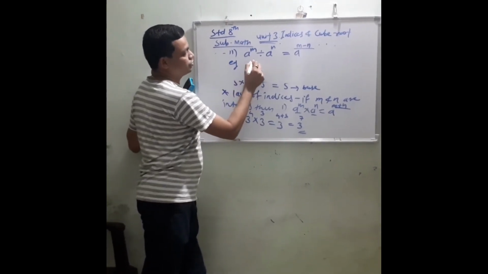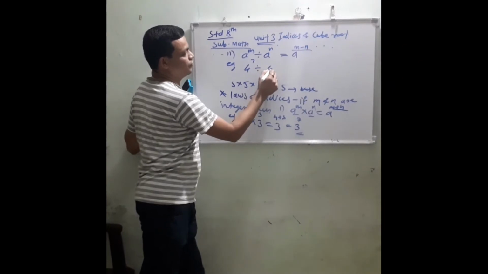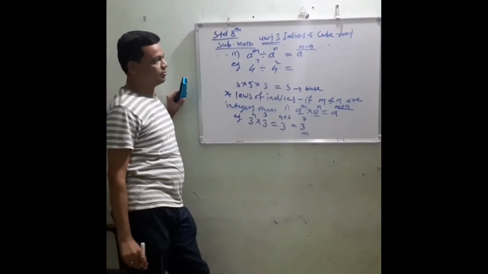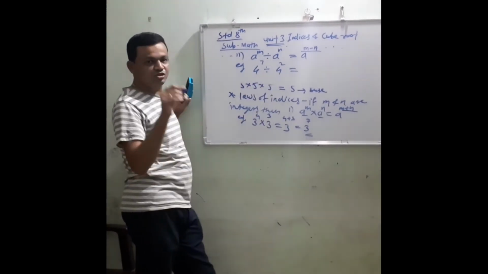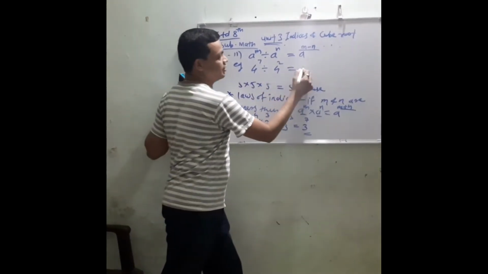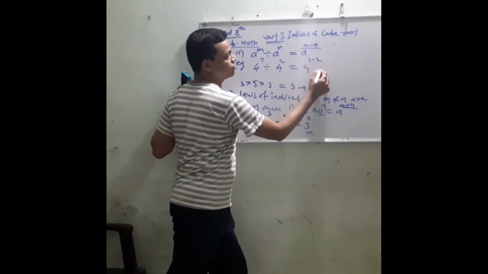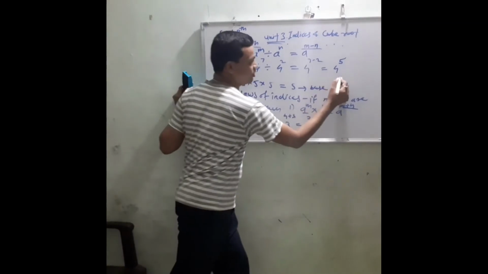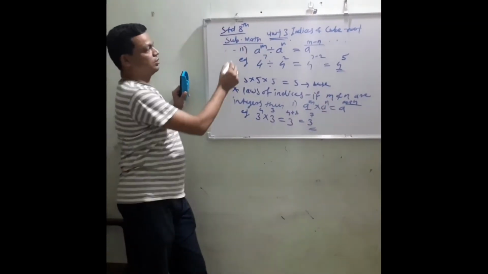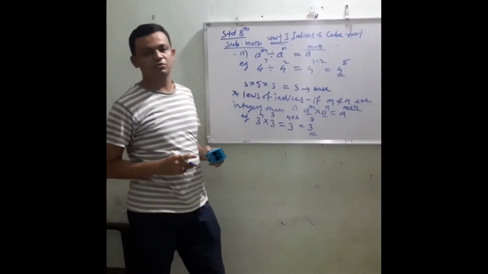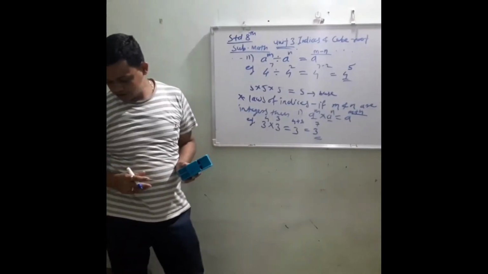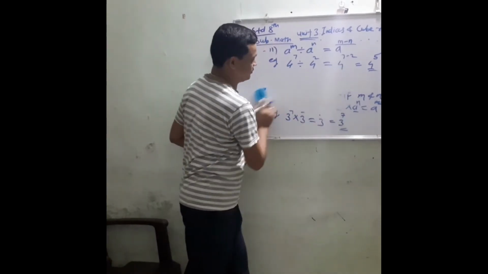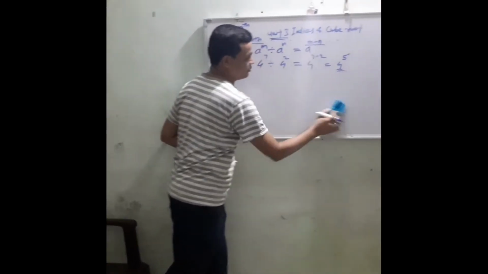4 raised to 7 divided by 4 raised to 2. Base is same, so there is a subtraction of index, that is 4 raised to 7 minus 2 is equal to 4 raised to 5. So this is your answer. So this is the second rule of indices. Now next one is next rule, that is third rule.